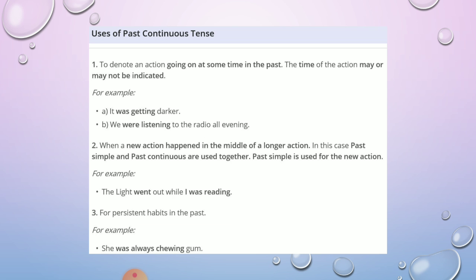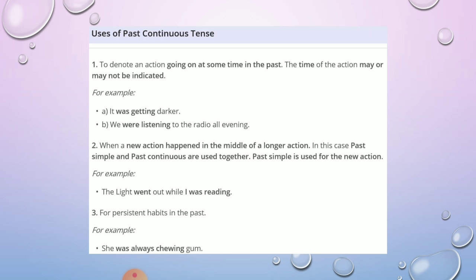Now we talk about the past continuous tense. Past continuous tense is used to express an action going on at some time in the past, or to indicate an action which had started at some time but had not ended at the time when some other action took place. As per the sheet, to denote an action going on at some time in the past, for example: it was getting darker. That shows that the action was still going on in the past. We were listening to the radio all evening.